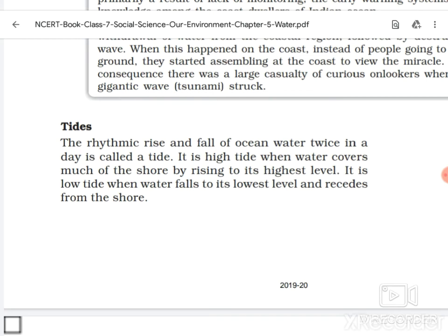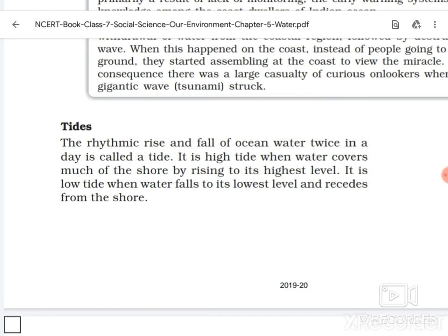Now first thing, what is tide? A regular change in the level of sea caused by moon and sun. The rhythmic rise and fall of ocean water twice in a day is called tide. You can underline this definition, it is given in your textbook. It is a regular rise and fall, a regular change in the level of sea, and it is caused by moon and sun. It is high tide when water covers much of the shore by rising to its highest level, and it is low tide when water falls to its lowest level and recedes from the shore.